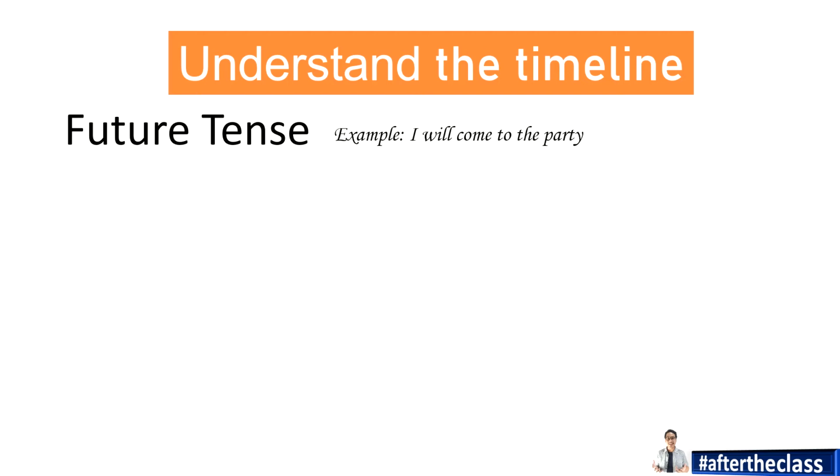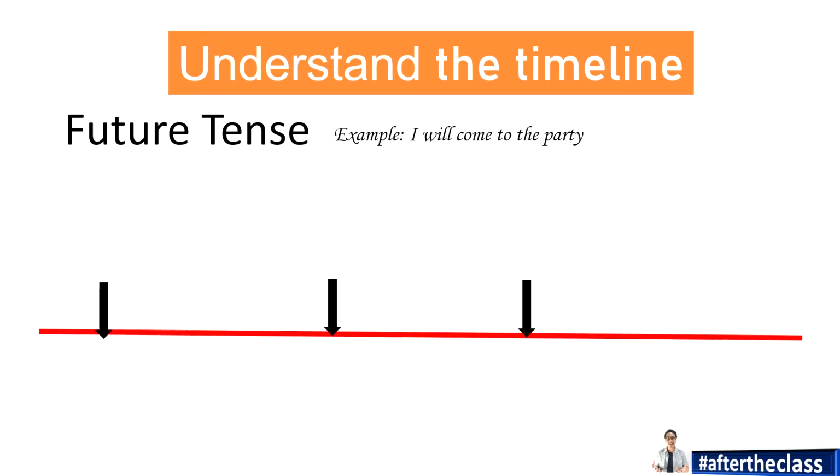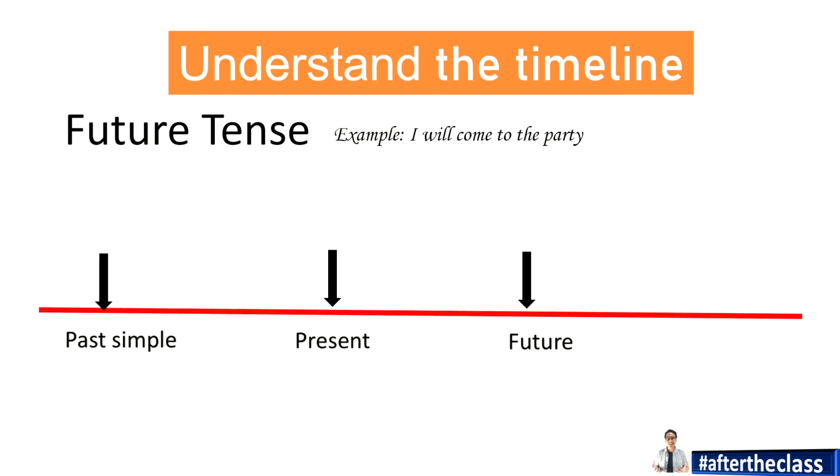So, these events or these activities, if it is described in the timeline, so we have past simple, present, or future tense. We do not talk about past like yesterday, last night, last year, or maybe even present time, fact, and also habits.